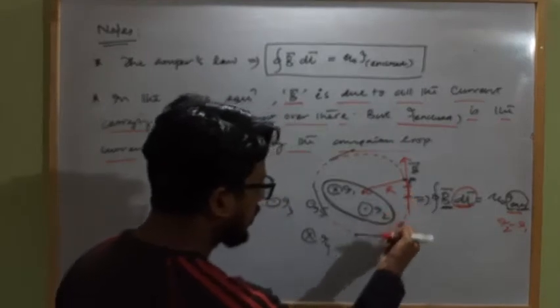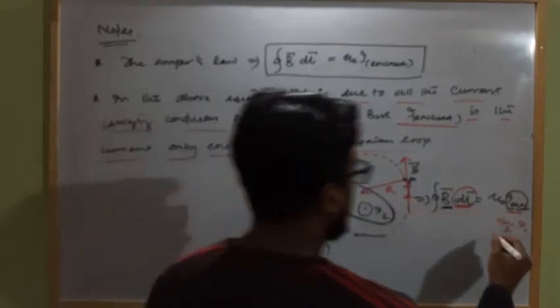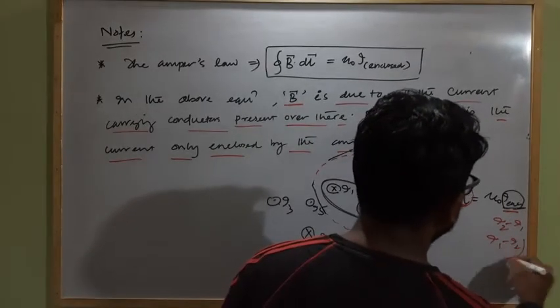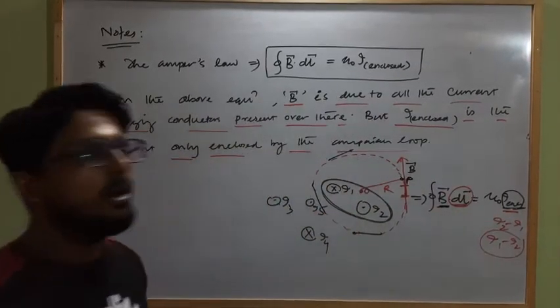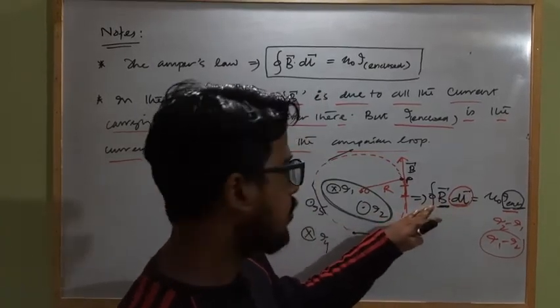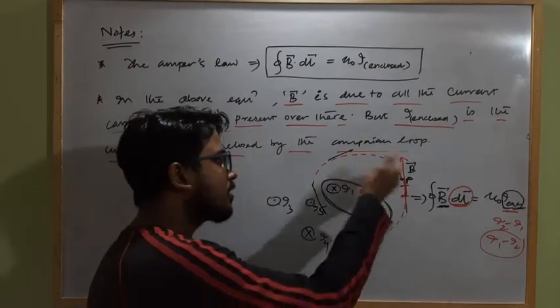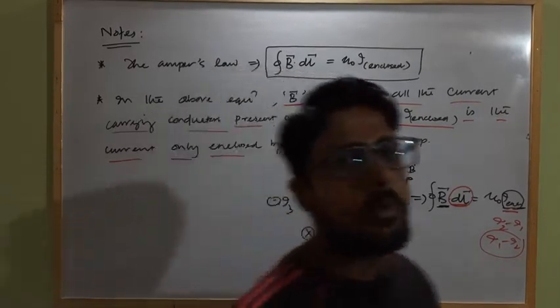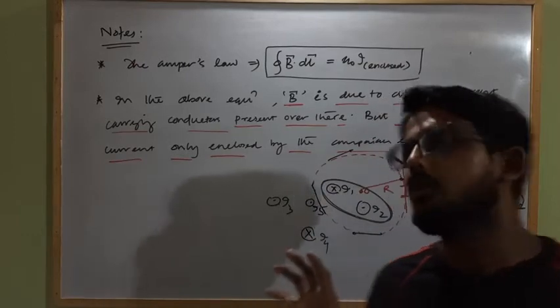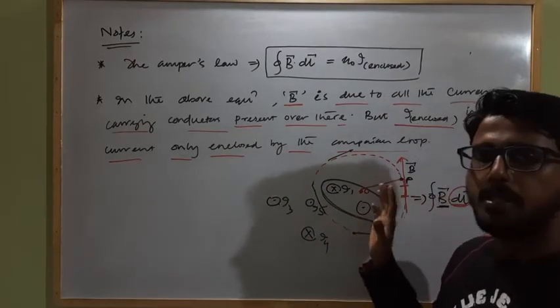If I consider clockwise, I1 is inward and taken as positive, so I enclosed will be I1 minus I2. Clear? So first we consider the dl vector direction, which is up to us, clockwise or anti-clockwise. Then accordingly we can choose the positive direction of the electric current enclosed within the Amperian loop.